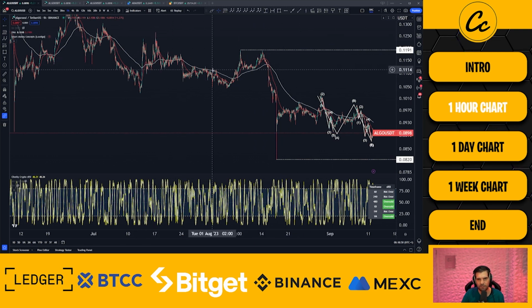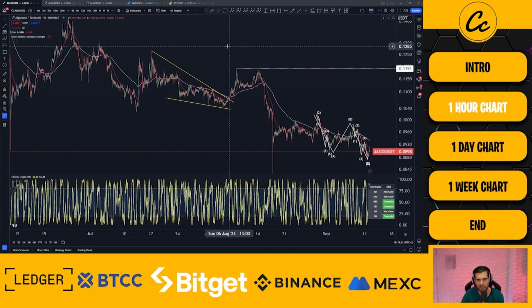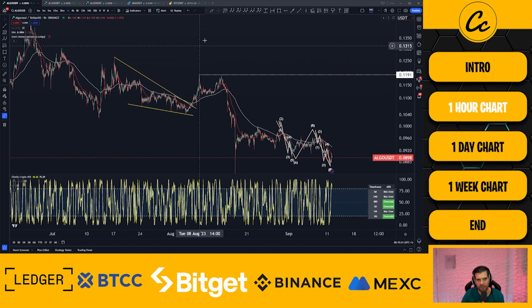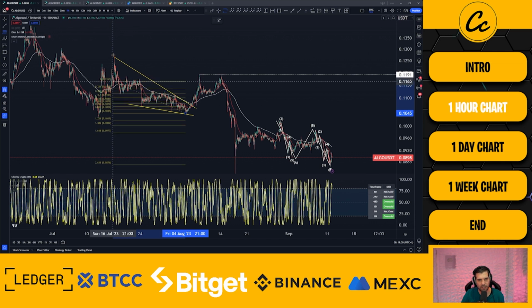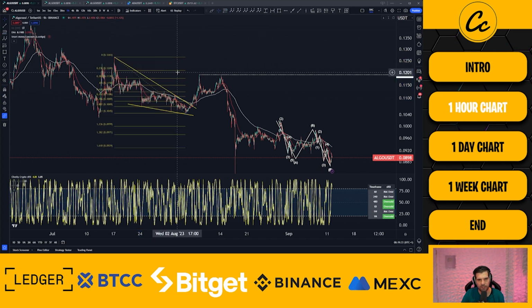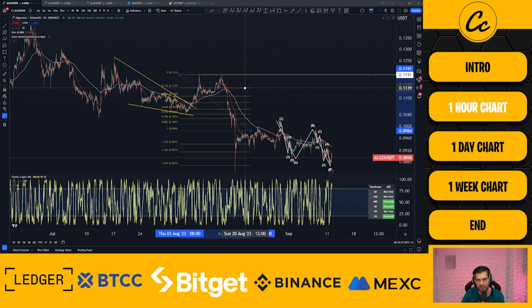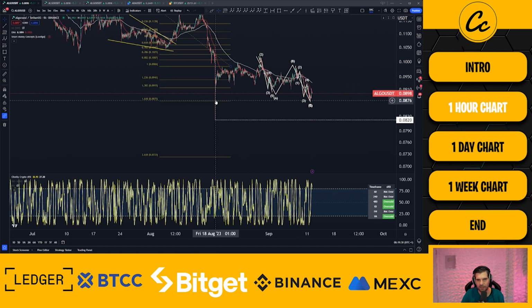We also have this diagonal based pattern up here as well, and I would say it is looking like a contraction. So let's take a look at that right in here. I kind of want to take it here. It's very much not so contracty if we look at that. Not that that's a word, but we kind of get the thing in here. There we go. So we had the break, then we rallied on down. What we want to do is check the low of this structure here and the high of this structure. We then want to move this over to our high here at 11.91. And then we want to see, yeah, we hit this 1.618.